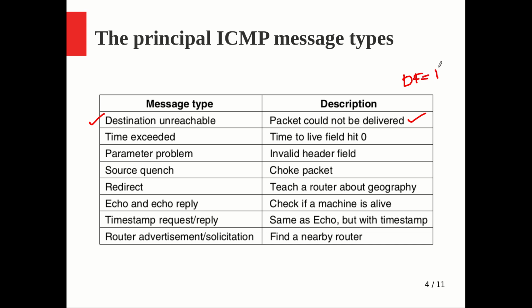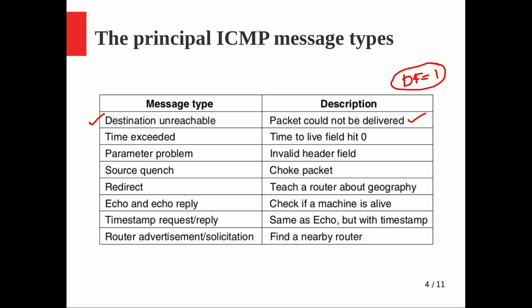If this is equal to 1, the source is insisting that others on the way don't do any fragmentation. But if somebody in between is forced to fragment and the do not fragment flag is 1, there is no other way, it is supposed to discard the packet. It cannot send a larger packet, and at the same time the sender is not letting it break the packet further.